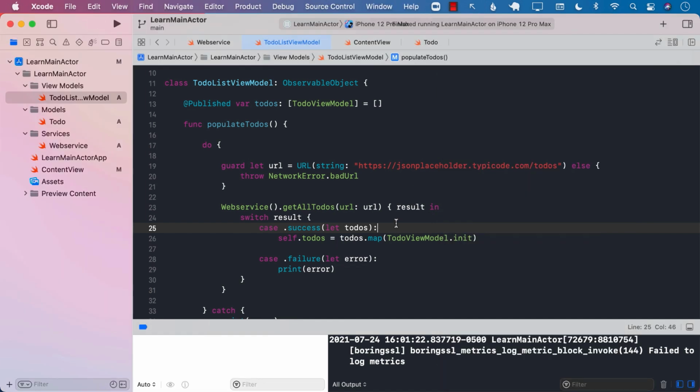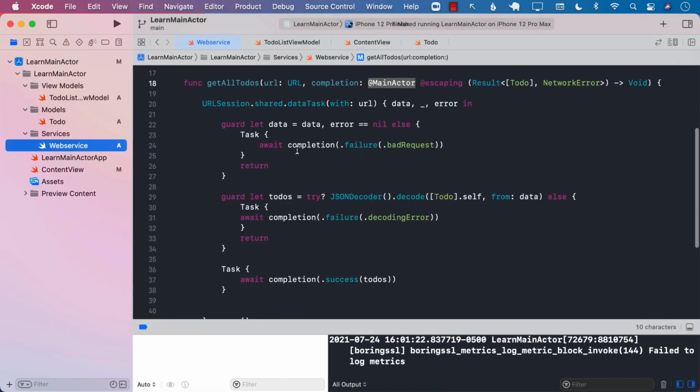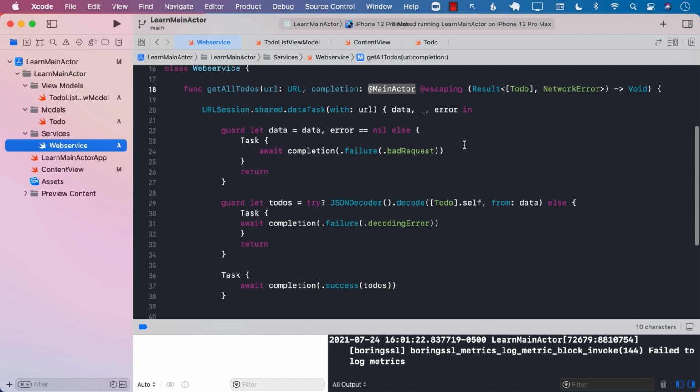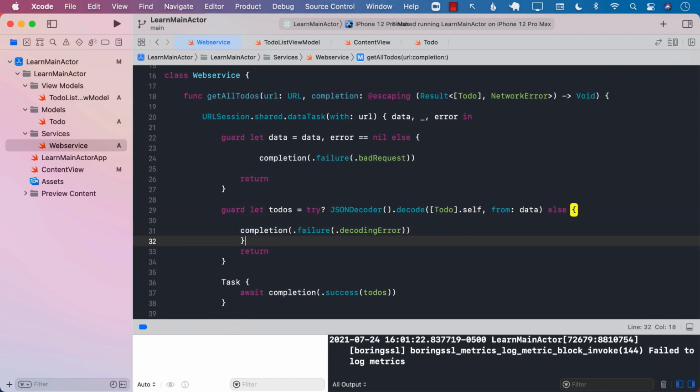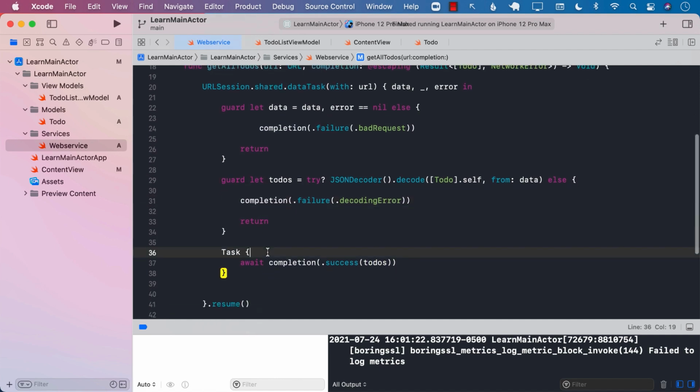This is not really a very good solution because we had to type a lot of code for this to happen. This is just to show that if you want that approach, you can pass the main actor as a property wrapper on the closure itself. But I don't think that's a very good solution. So I'm just going to remove that part. This means that we have to remove all of these different things, the await and the task, everywhere that we have used. So this was just to show you that it can be done, not that you should do it.